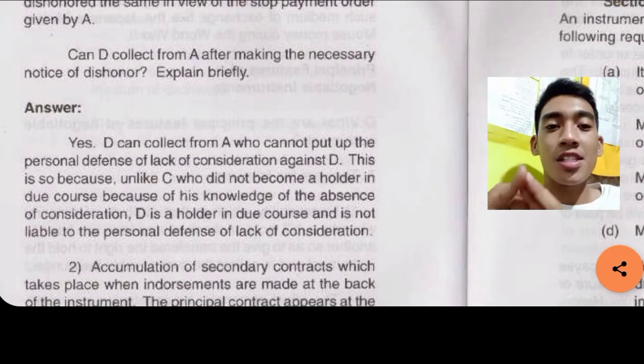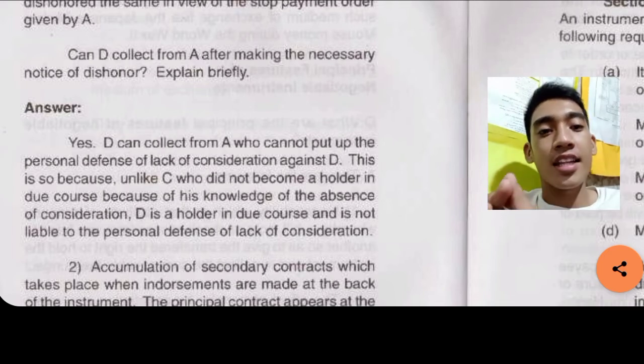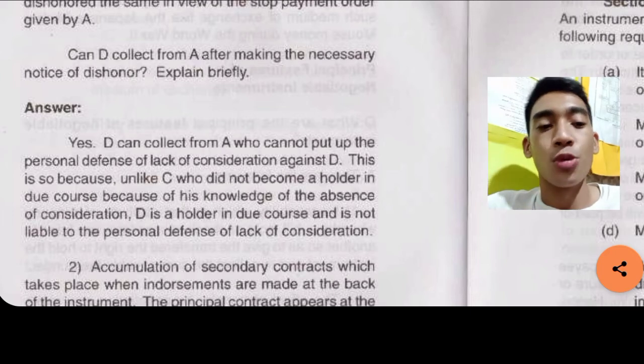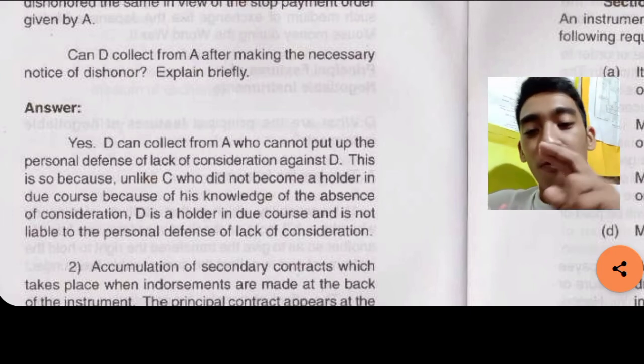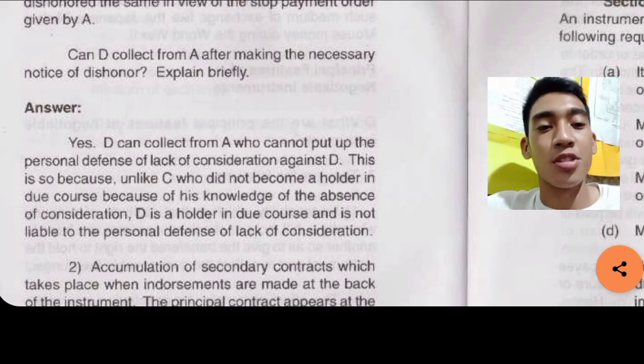So the personal defense of lack of consideration cannot be set up against D. A cannot make a personal defense of lack of consideration against D because D here is a holder in due course.